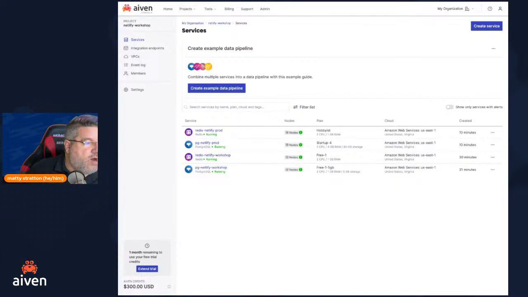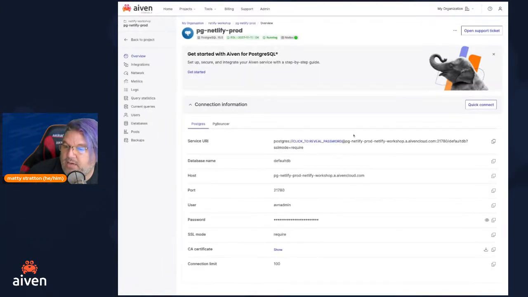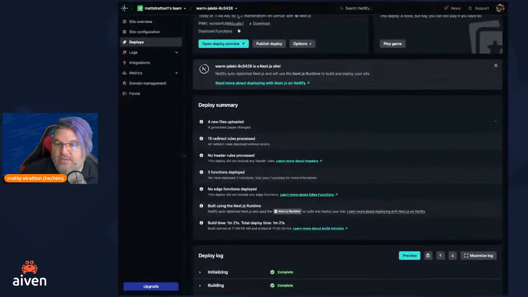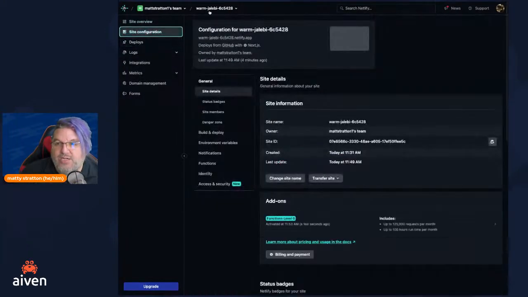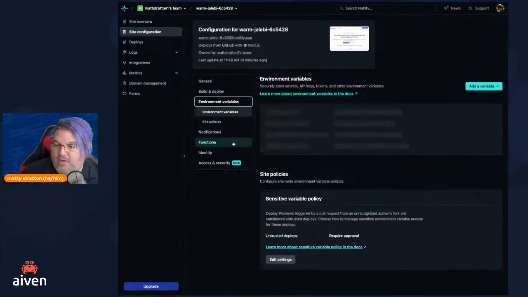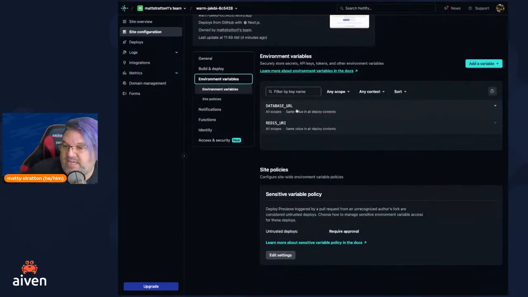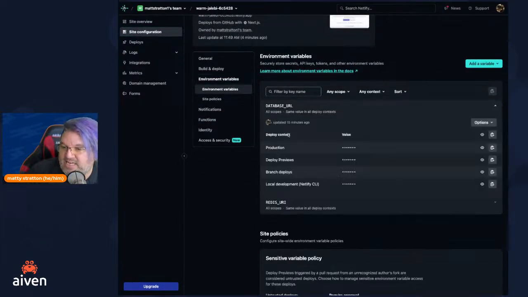So what we're going to want to do is update the environment variables so that we have a different URL for the services for prod and everything else. The first thing I'm going to do is get my database URL. And I'm going to show you a different way to set environment variables besides the CLI. So I've copied my Postgres prod URL. And if I go back to my configuration in Netlify and back to those environment variables, first of all, we can see, cool, database URL. It says it's the same. The value is, I'm not showing it to you.